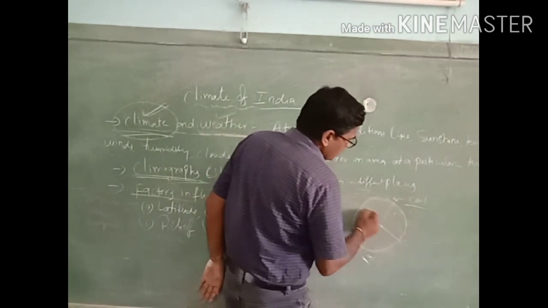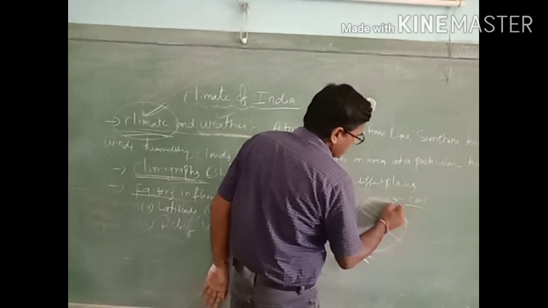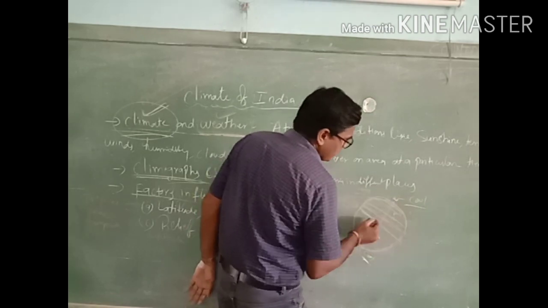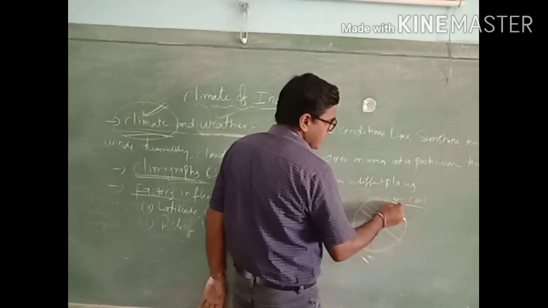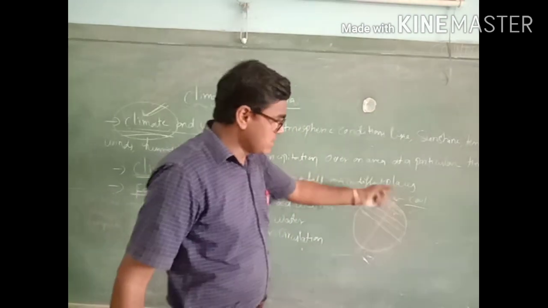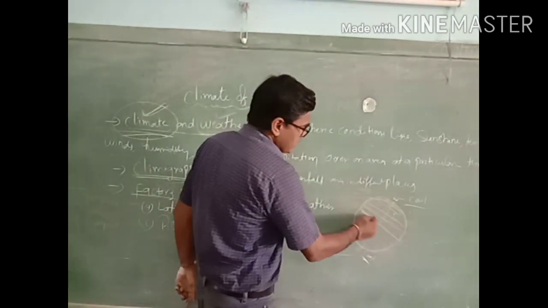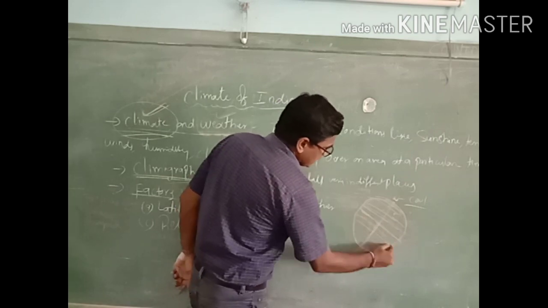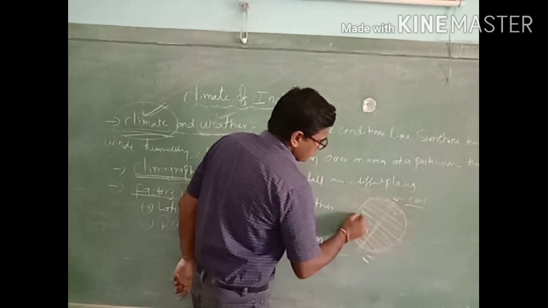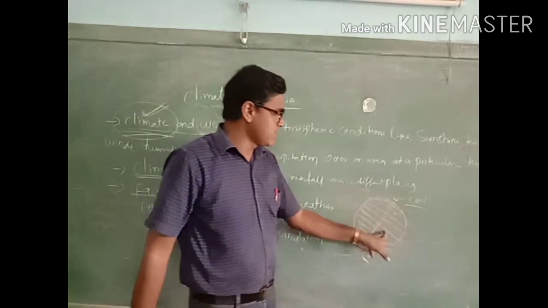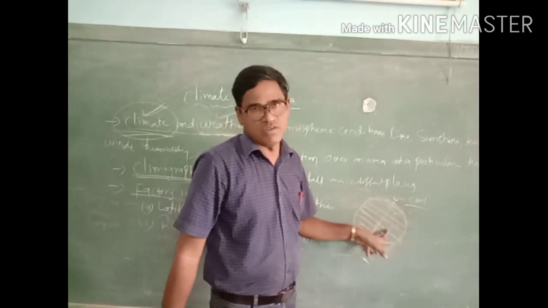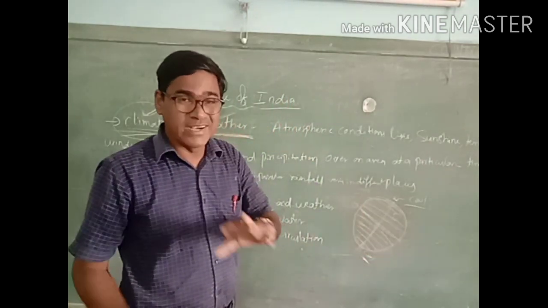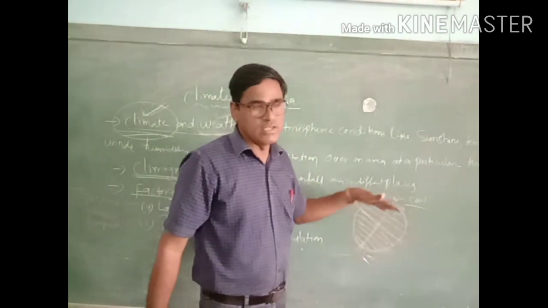It depends on the distance from the equator, and based on that the temperature declines. From the equator going to the northern side toward the pole, the temperature will decline. Same from the equator to the southern side, the temperature will decline. So the equatorial region has heavy temperature as well as heavy rainfall.